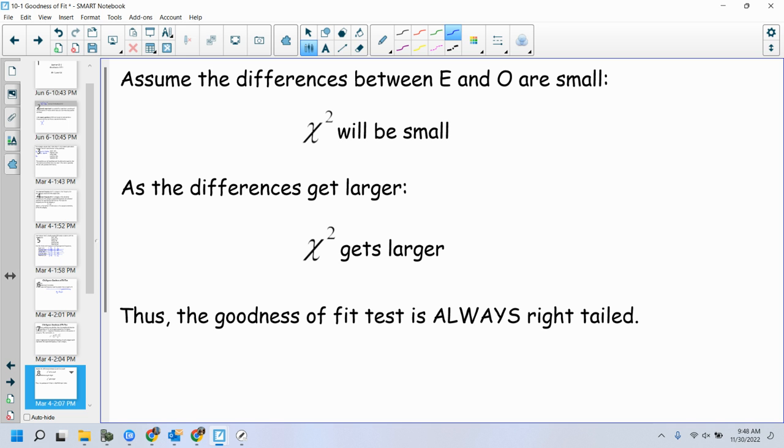It's always going to be a right-tailed distribution because as I increase the difference between my expected and my observed, chi-squared is also going to just keep getting bigger and bigger.